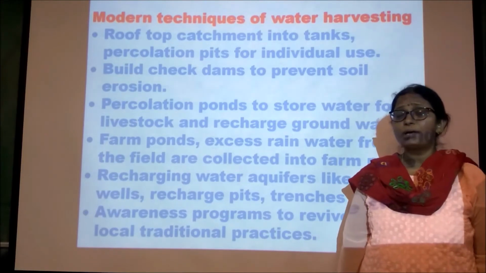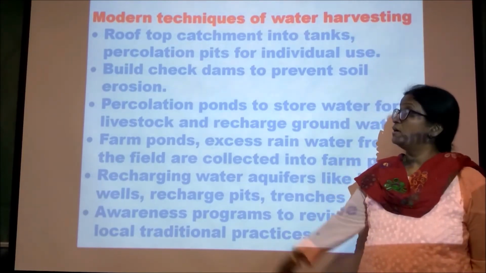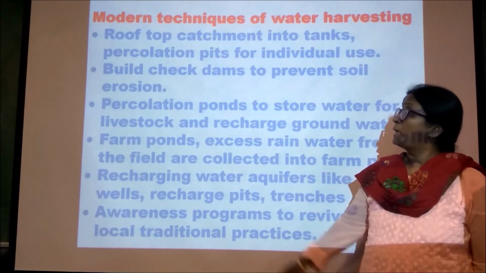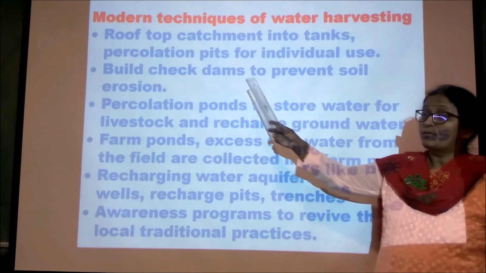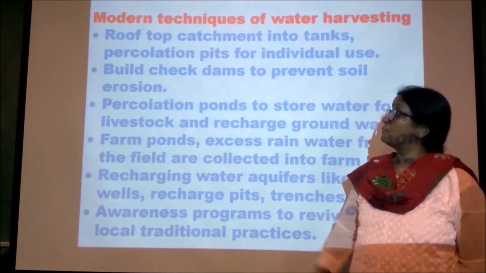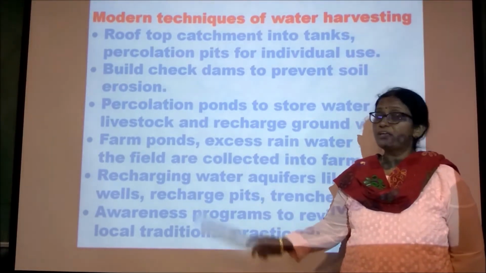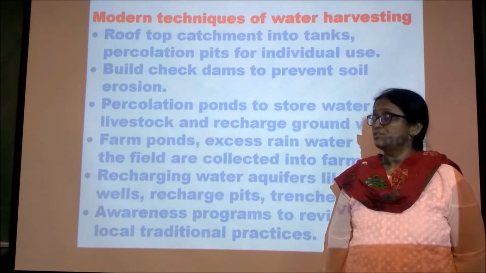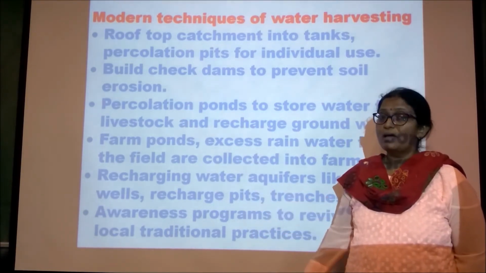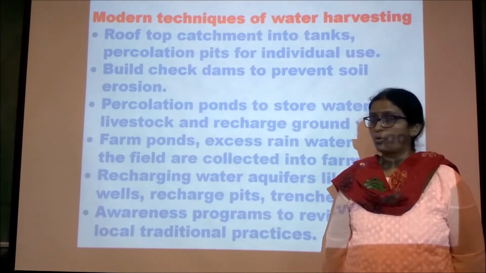Now, what are the modern techniques used for rainwater harvesting? Rooftop catchment or rooftop water harvesting. Percolation pits: water from the rooftop catchment will be collected in the percolation pits for individual use. Building check dams to prevent soil erosion. Percolation ponds to store the water for livestock and to recharge the groundwater.